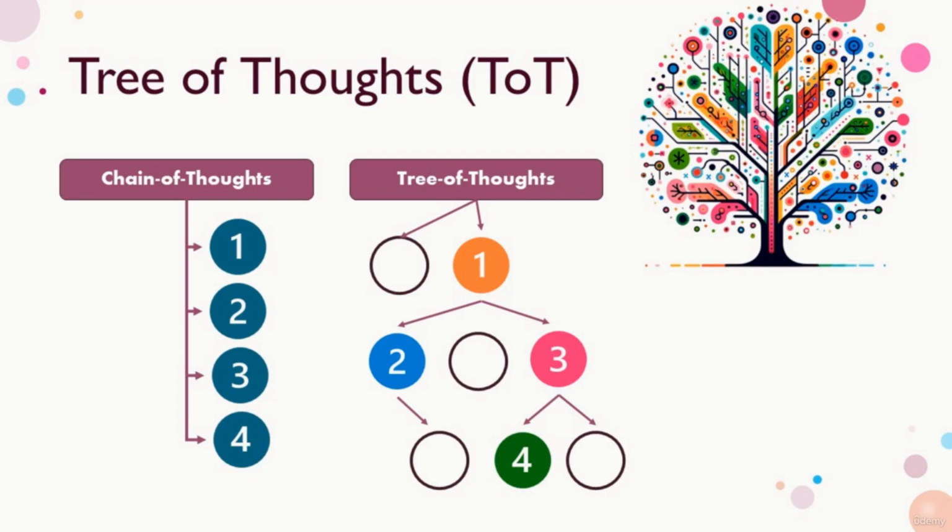The tree of thoughts technique represents a significant evolution in prompting methodologies for large language models, enhancing the traditional chain of thoughts approach. While chain of thoughts prompts a model to generate a sequence of thoughts linearly, tree of thoughts adopts a more sophisticated tree branching strategy. This allows an LLM to explore multiple potential paths simultaneously rather than being confined to a single sequential thought process.